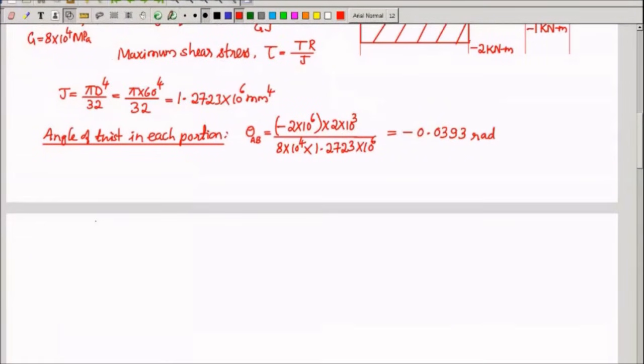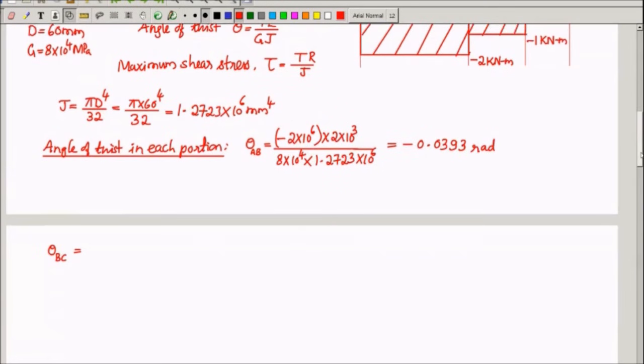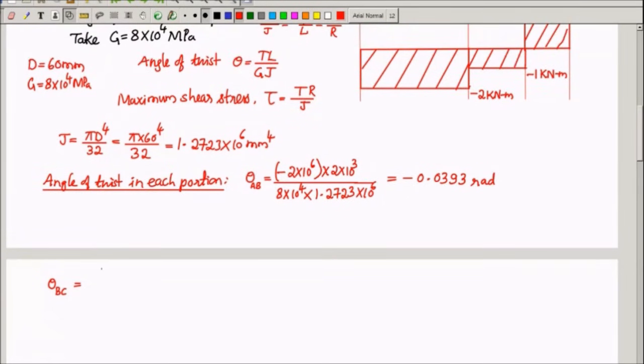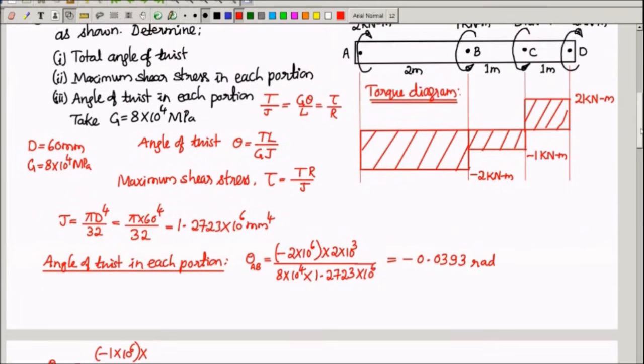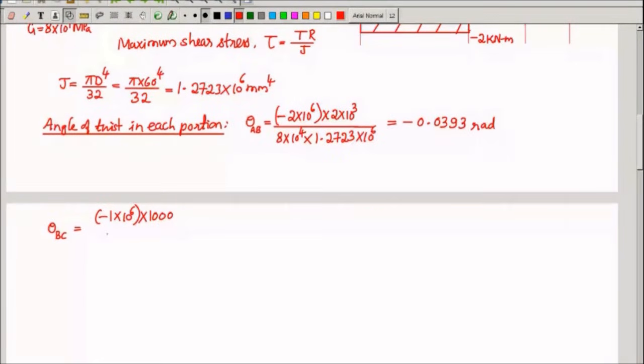Now we will calculate for the other portion, theta BC. Again it is TL by GJ. T for the second portion is minus 1 into 10 power 6. From the torque diagram it is clear. Into the length. Length there is 1 meter. It's also given in the problem. 1 meter is the length between B and C. 1000 mm. 1 meter is 1000 mm. Divided by G is 8 into 10 power 4. Into J is same, 1.2723 into 10 power 6.